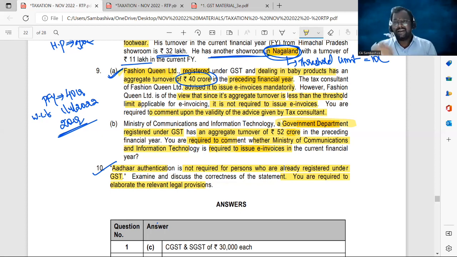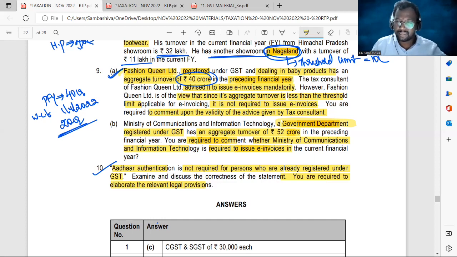They have to enter the details, upload their Aadhaar details into the GST portal. Then an OTP will get generated. The Aadhaar authentication will be done through an OTP and nothing more than that you have to do here. Just provide your Aadhaar details in the GST portal. That's it. Are you following or not, every one of you? Okay. Right. So here the statement said it is not required, but it is required even for the existing users also.